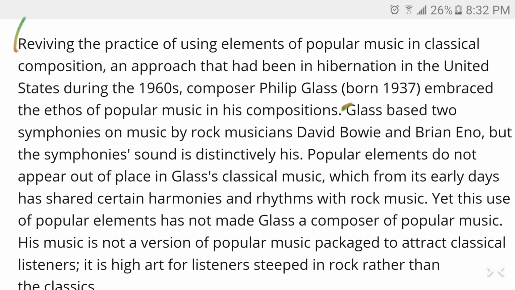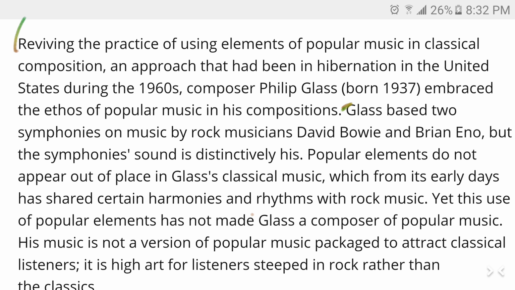Reviving the practice of using elements of popular music in classical composition, an approach that had been in hibernation in the United States during the 1960s, composer Philip Glass embraced the ethos of popular music in his composition. Ooh, that's a really long sentence. Okay, and I'm sure that some of you have lost the meaning from the beginning, right? So you started reading, you understand some part of it, and then it's difficult to keep this in your head, right? So how can you quickly understand this sentence?